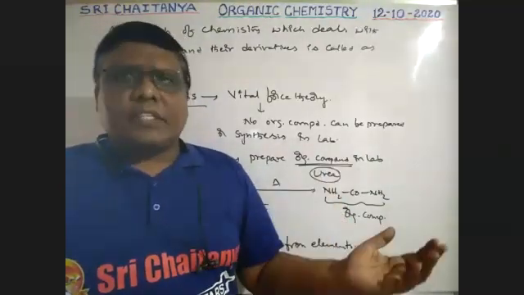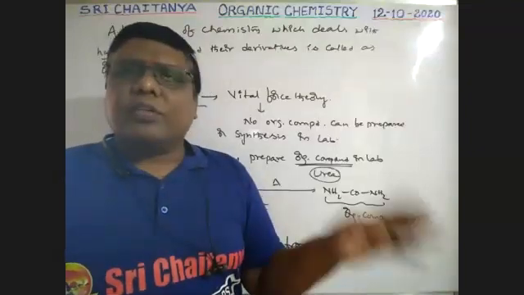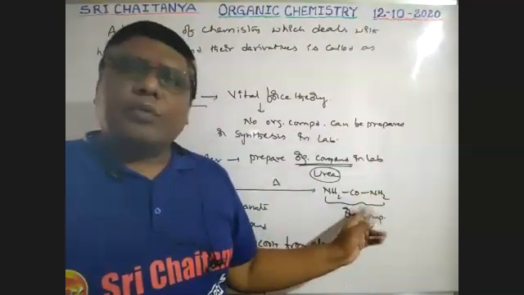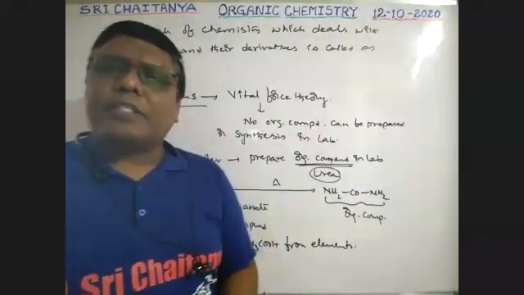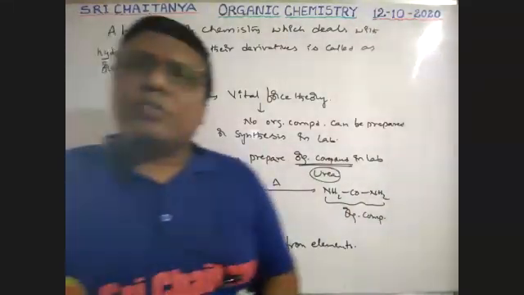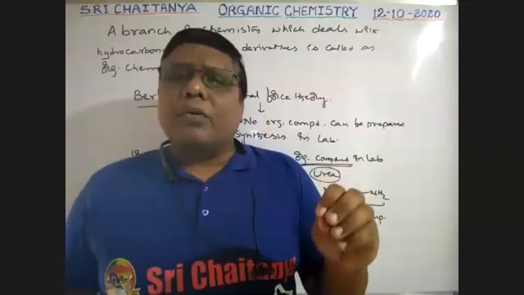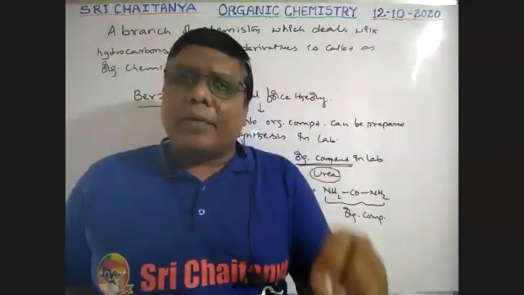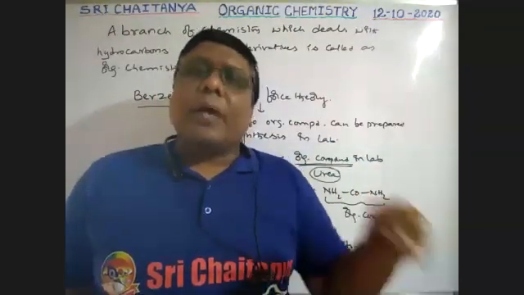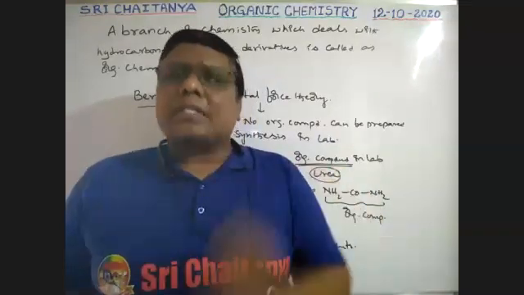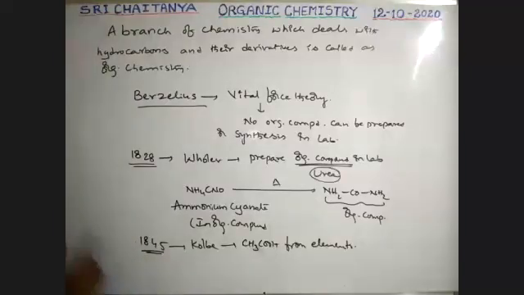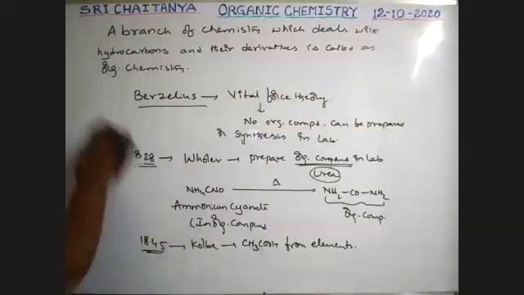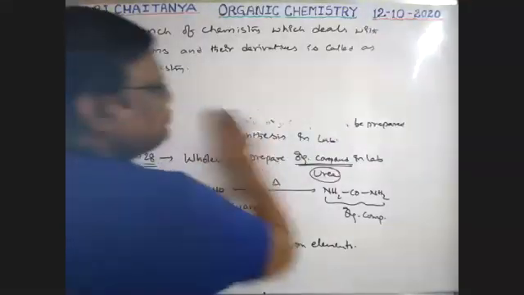The first synthesized organic compound, no doubt, is urea. It is from compound to compound, but acetic acid is from elements, boys. So please note all the points. The first organic compound synthesized in the laboratory from its elements is nothing but acetic acid. How is this? See here, that is how Kolbe prepared acetic acid.